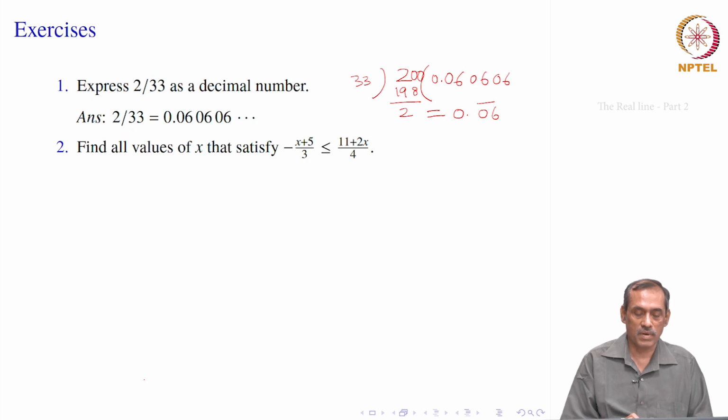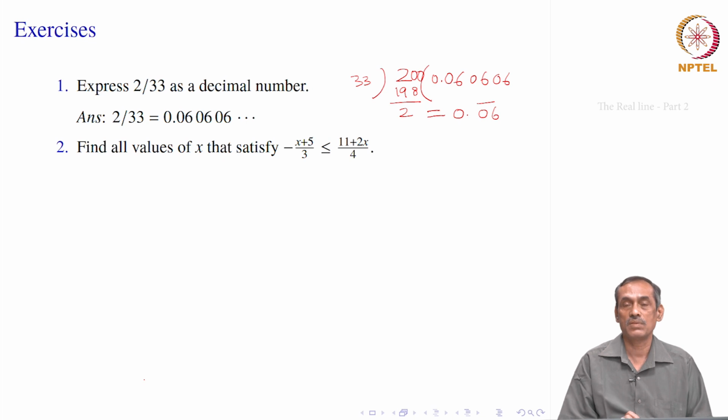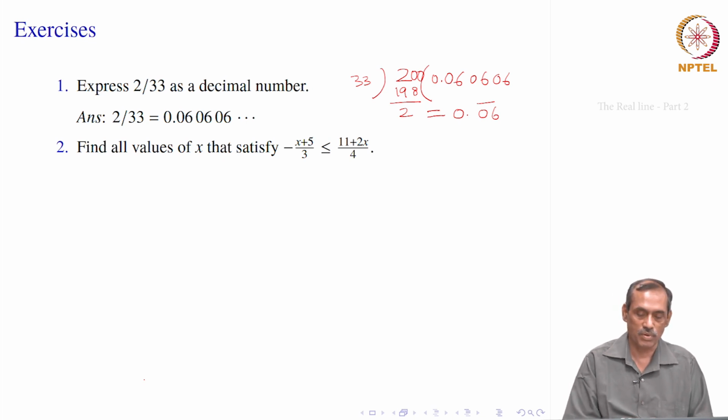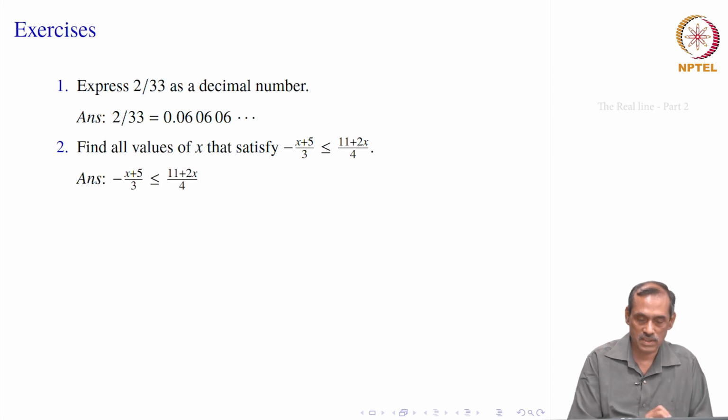Now, let us look at the second problem, which says to find all values of x that satisfy this inequality. The inequality is minus (x plus 5) by 3 is less than or equal to (11 plus 2x) by 4. How do we proceed? We of course use our laws of addition, multiplication and so on.